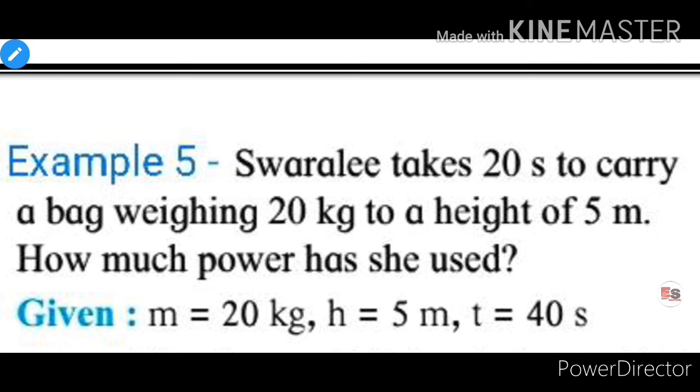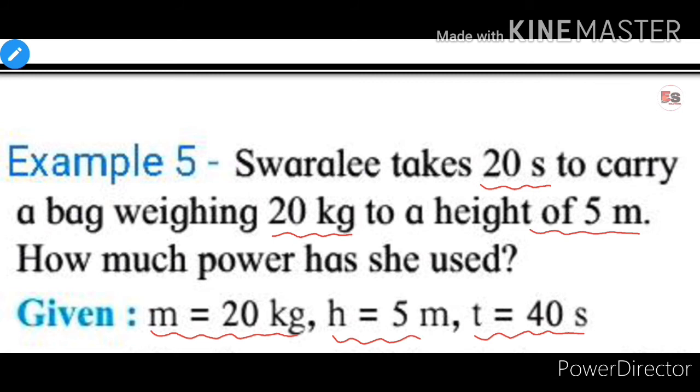We will first write down all the values given in this example. Swarali takes 20 seconds to carry a bag. Therefore, time t is equal to 20 seconds. Weighing 20 kg, therefore mass of a bag m is equal to 20 kg. To a height of 5 meter, therefore height h is equal to 5 meter. How much power has she used? Therefore, we have to calculate power. Therefore, P is equal to question mark.